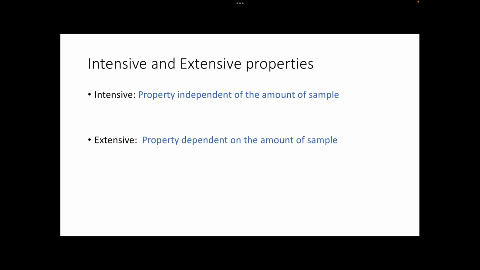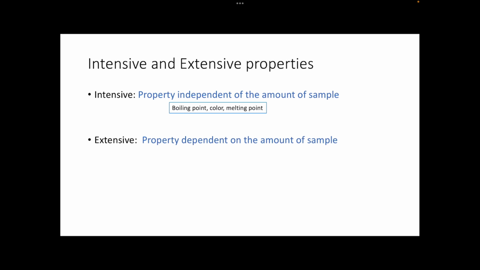There are two more definitions here that we can talk about with properties. Properties have a lot of definitions. The first one is intensive. That is a property that's independent of the amount of sample. An example of that could be boiling point, or color, or melting point, smell, whether it's crystalline, if it's a solid, things like that.